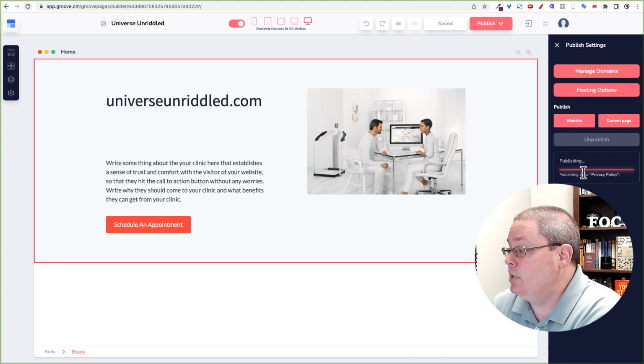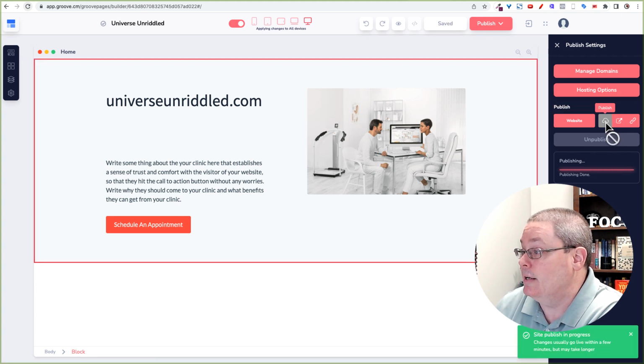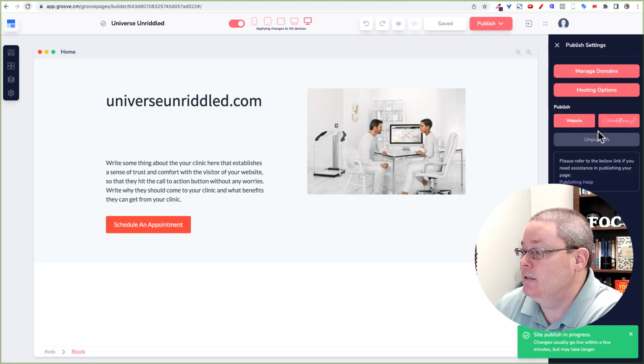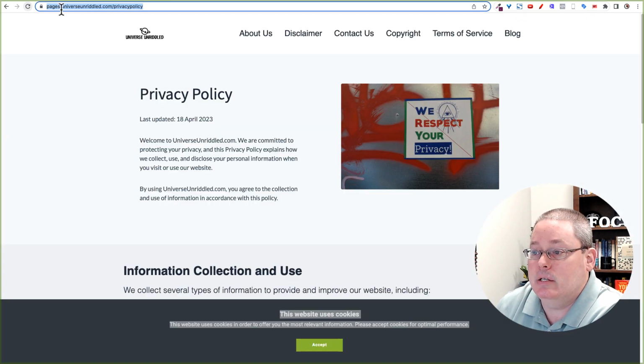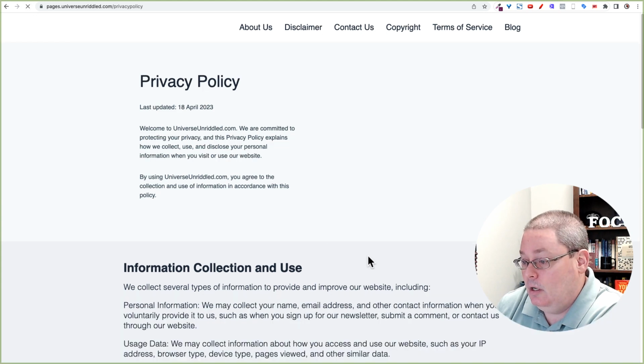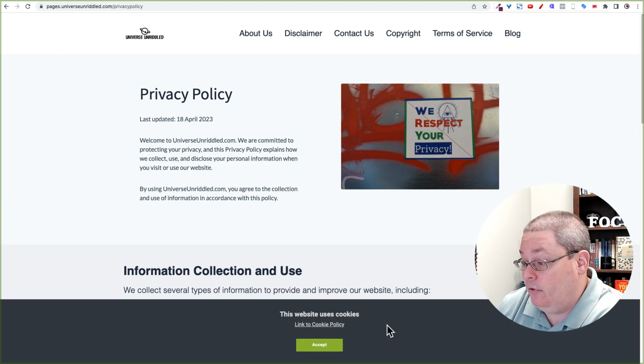We'll go ahead and publish. It'll publish all the pages. Or if you were on the page that you were looking to publish, you could publish the page by clicking here. Again, this is Groove Pages and Groove Funnels. But if you go back here, this is pages.universeunriddled.com. You remember all the domain and DNS settings that we started with this. Now, if you were to refresh this page, the cookie policy should set up.